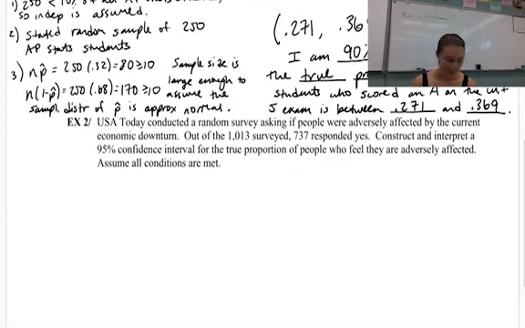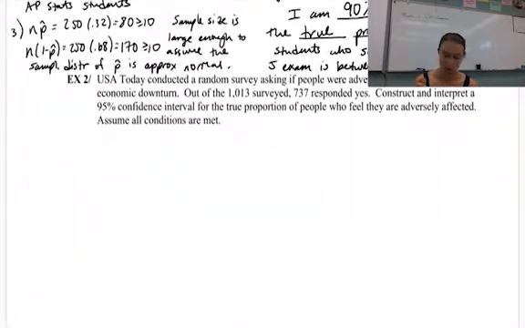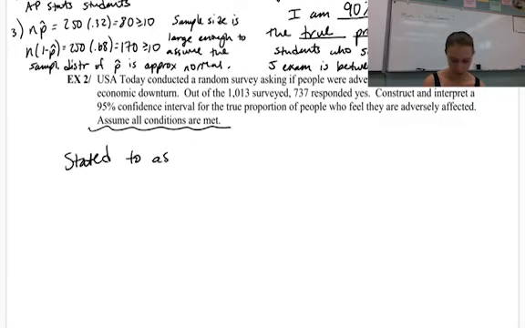All right, I'm going to skip example 2. Just a quick note, and I talked about this last time. If it says assume all conditions are met, you can do your little happy dance, but you also need to write a statement. You need to write that it is stated to assume all conditions are met.